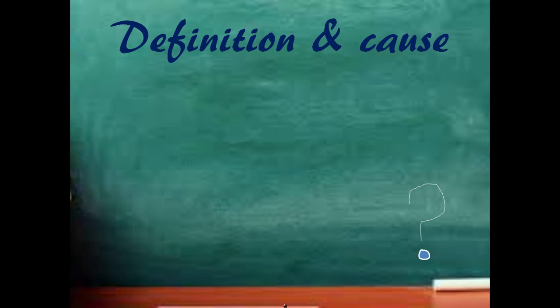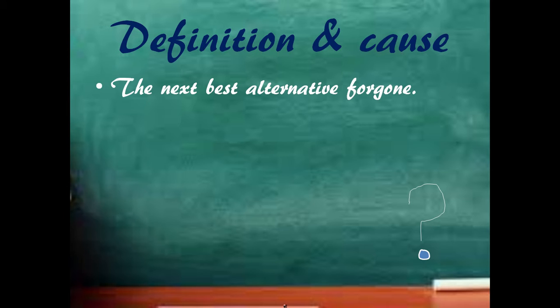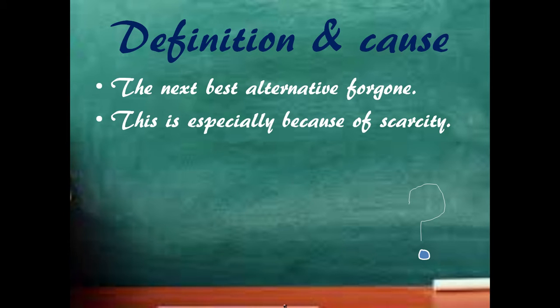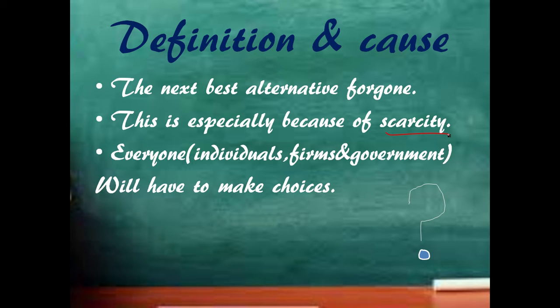The exact definition is the next best alternative foregone, and it exists because of scarcity. This word is well explained in my first video, go check it out. And I'll brush up for now on what scarcity is. Scarcity is the situation where the available resources cannot satisfy the limitless or unlimited wants. This scarcity results in opportunity cost because everyone in the economy, that is individuals, firms and government, will have to make choices.